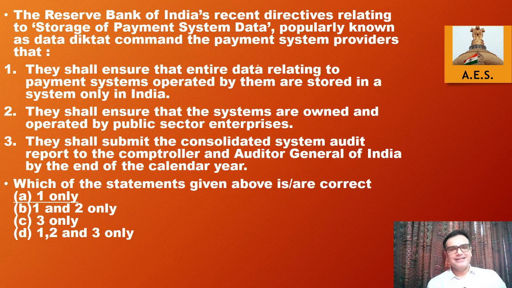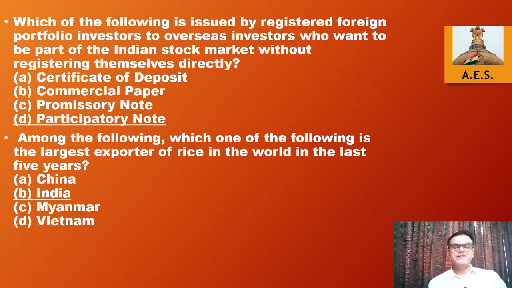Now, next question. The Reserve Bank of India's recent directive relating to storage of payment system data, popularly known as data diktat, commands the payment system providers that... so basically this is again a current affair based question. Data diktat, last year it happened in 2018 and in 2019 it was asked. So within this, the answer is A, that they shall ensure that entire data relating to the payment systems operated by them are stored in a system only in India. RBI wanted that for the purpose of data security in terms of the financial system, especially when we have come across many credit card breaches and everything last year.